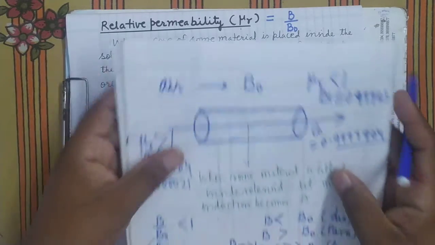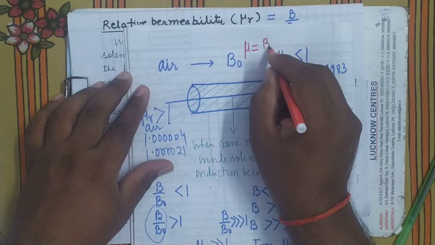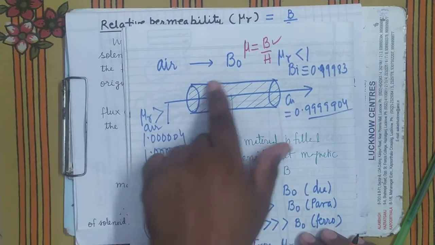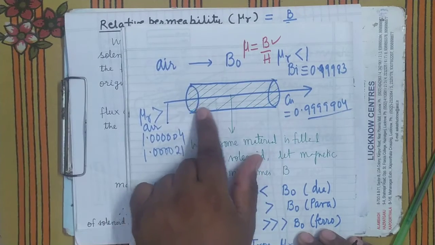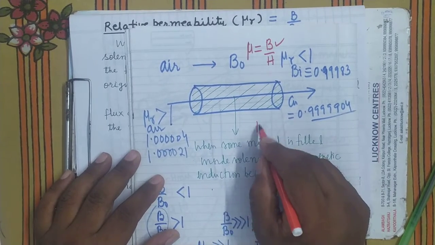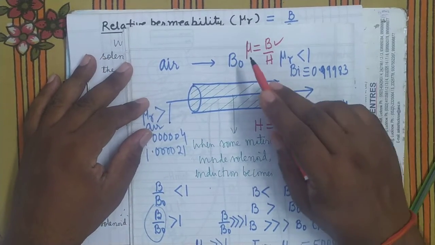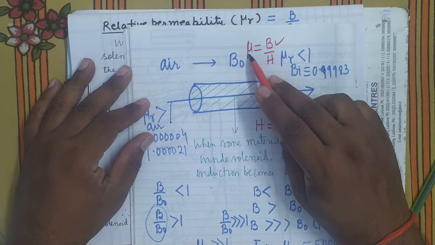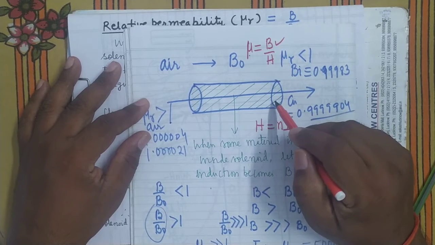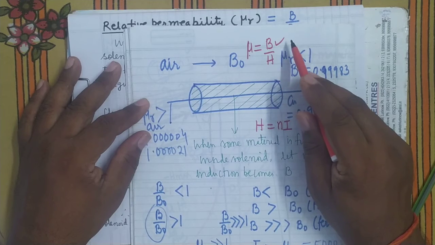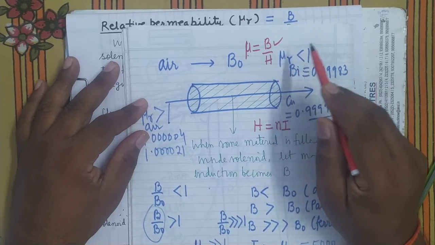You have seen that absolute permeability mu equals B upon H. B is the magnetic induction inside the solenoid when there is magnetic material, and H is the magnetizing field of this solenoid, which we have given as H equals N into I. So the absolute permeability of a magnetic material is equal to the ratio of the magnetic induction in the material to the magnetizing field intensity.